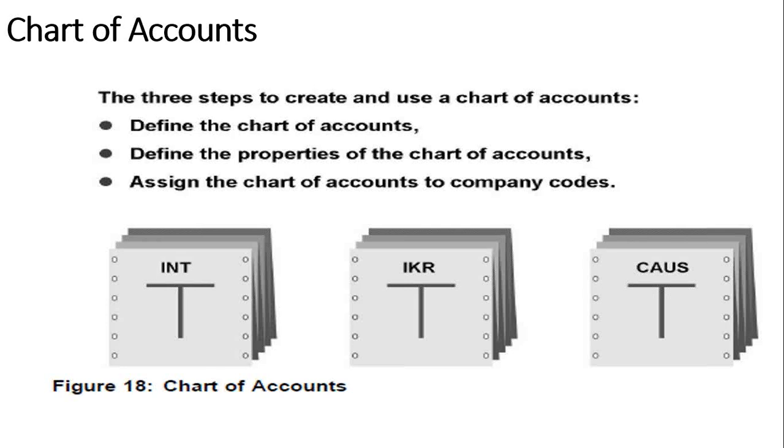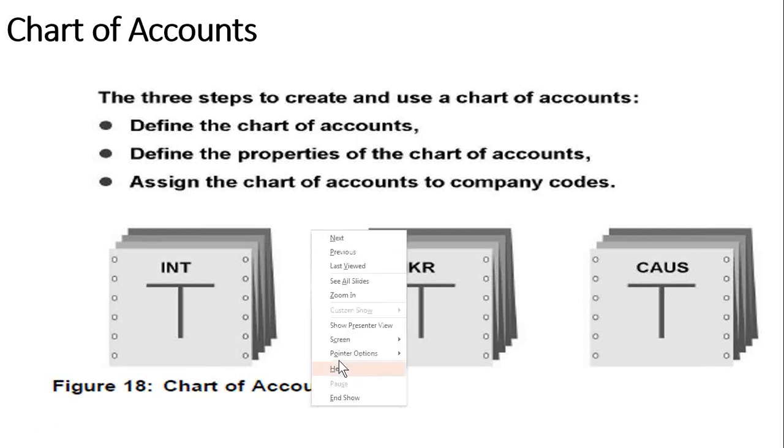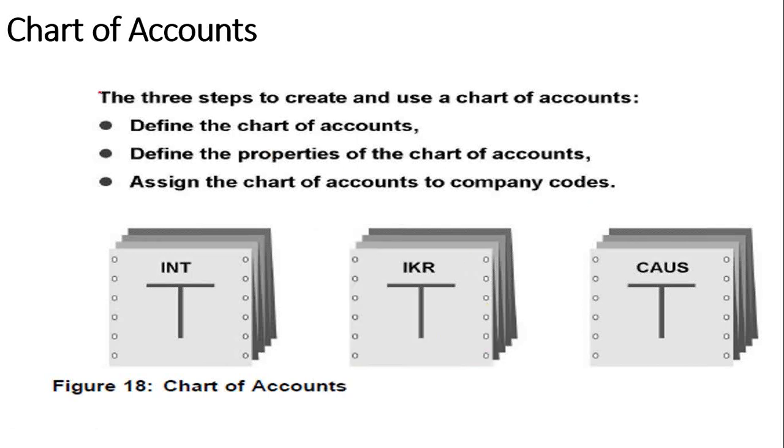Now, in order to create a chart of accounts, we need to initially create the group chart of accounts in SAP.